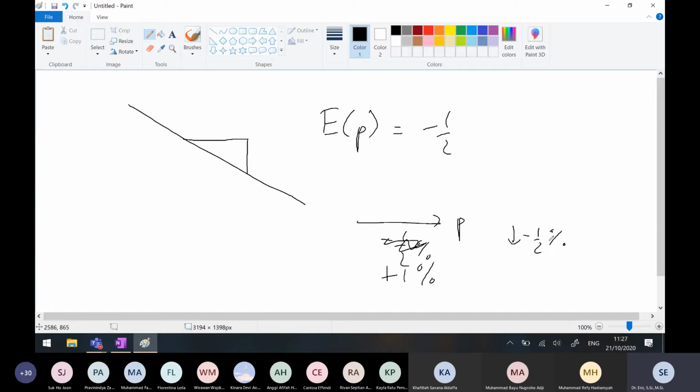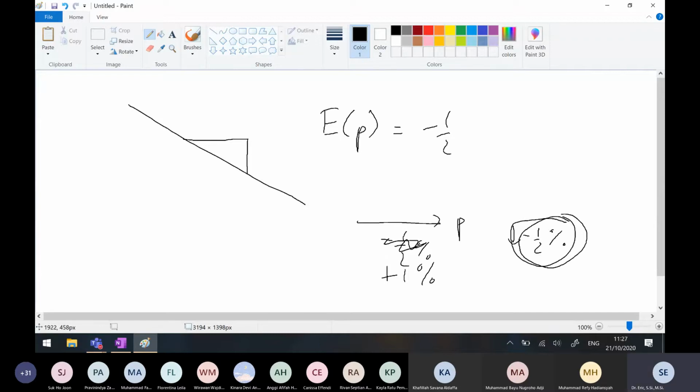The change is not significant. This is like daily routine needs, maybe toothpaste. If I increase the toothpaste price by 1%, the demand will decrease just a little.